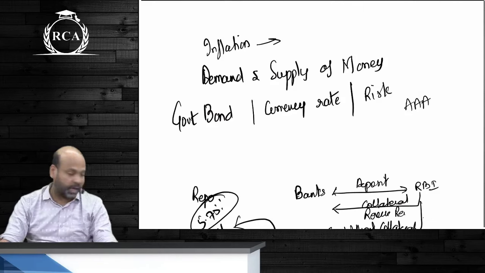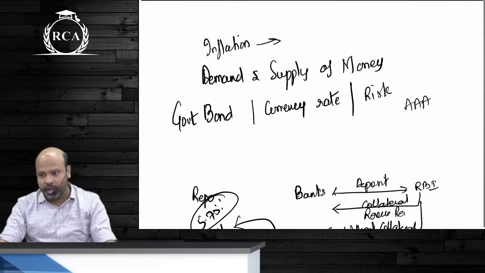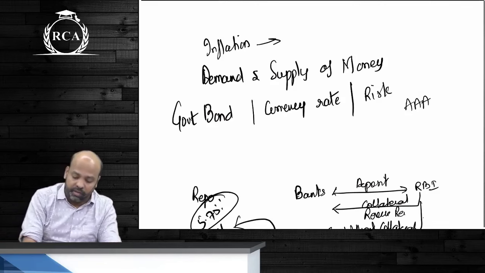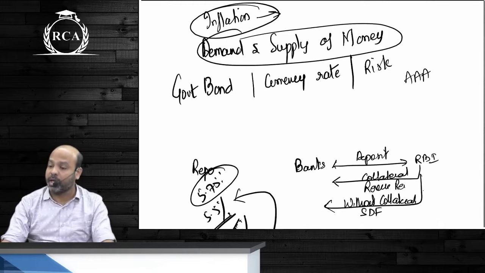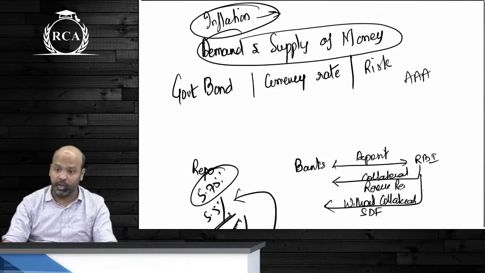So the primary factor that affects the interest rates is the inflation factor. And then there is demand and supply of money, guys. Liquidity in the market will determine how much the interest rate that prevails should be.